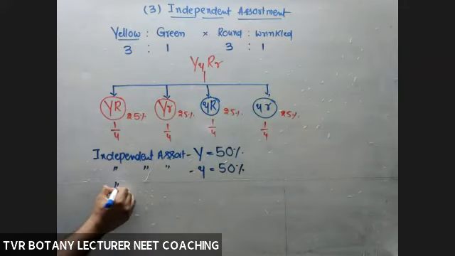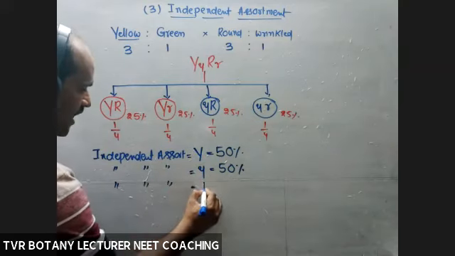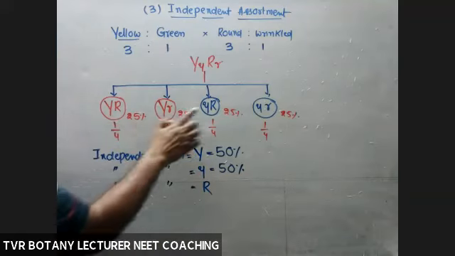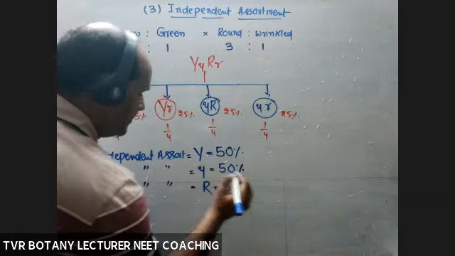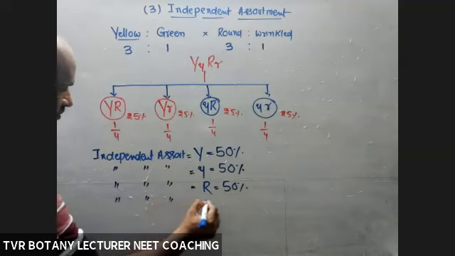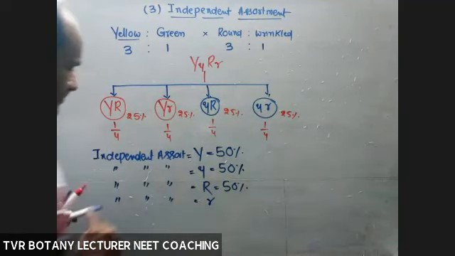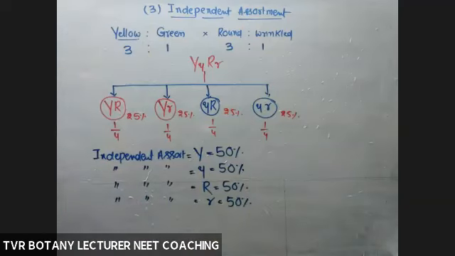Now, independent assortment of capital R also. In how many gametes is capital R present? 1, 2. So its independent assortment is also 50%. Next, what about independent assortment of small r? In how many gametes is small r present? 1, 2. So percent is 50%.